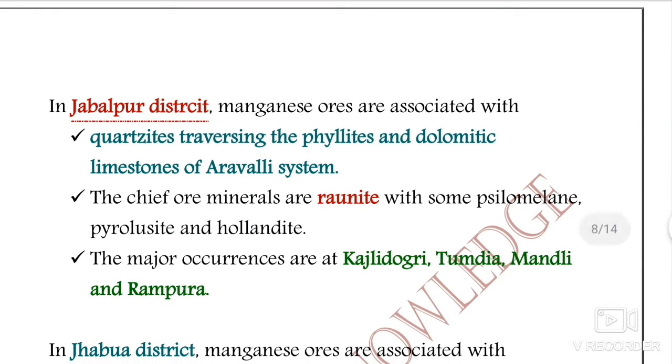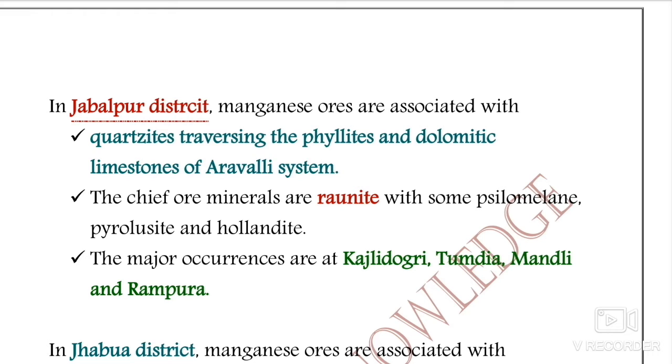And in Jabalpur district, the manganese ores are associated with quartzites traversing the phyllites and dolomitic limestone of Aravali system. Okay, that is of Aravali system. The chief ore minerals here are braunite with some psilomelane, pyrolusite, and hollandite.